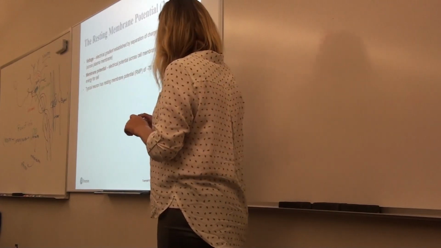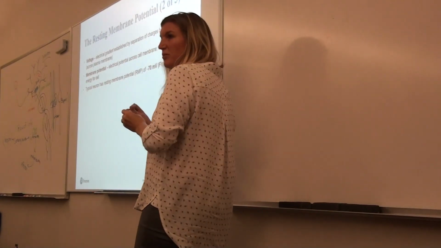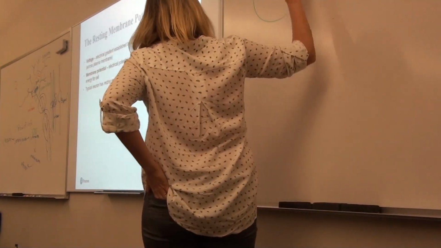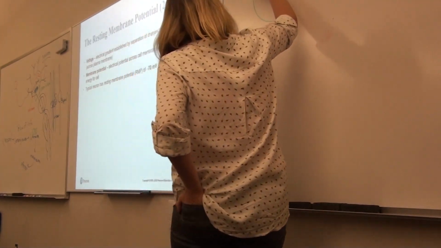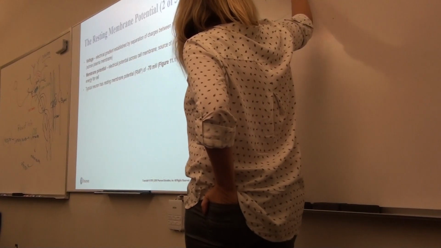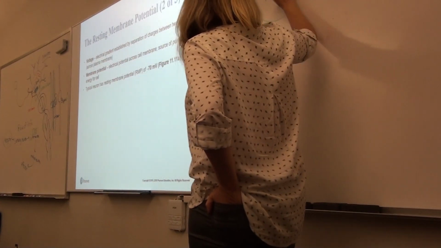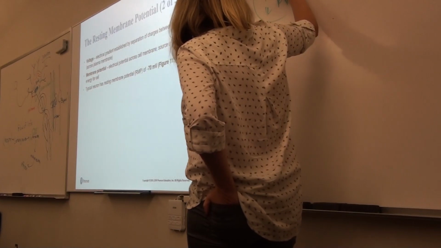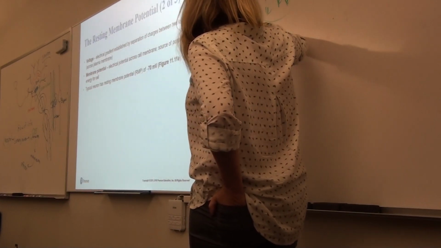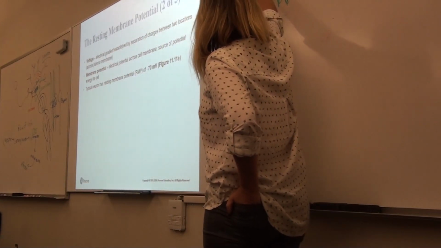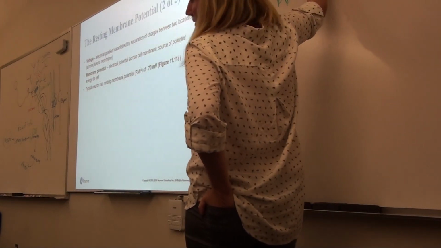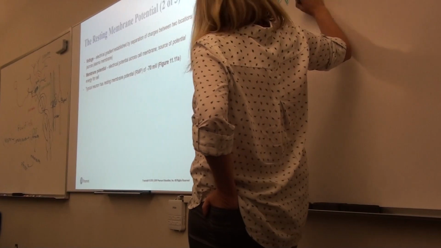Let's review all of our mechanics just in case. I'm just going to draw a regular cell. Our cell likes to have lots of potassium on the inside, a little bit of sodium, and lots of sodium on the outside. All of these are ions. I'm lazy and not labeling them as positive ions, but they are all positive ions.